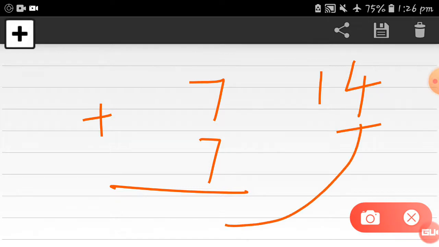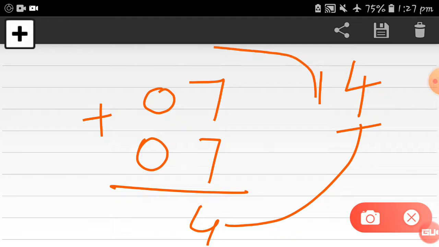So 4 will come here at the ones place. Now I'll put 0 here because the tens column is empty. Now this one I'll put as a carry forward, same as before, right?